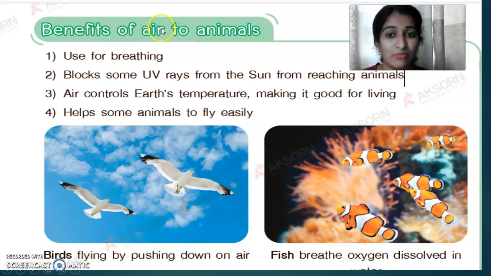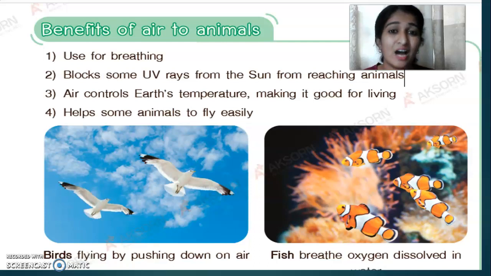Next, benefits of air. We all know it's used for breathing. Also it blocks UV rays from the sun. We all know the sun has harmful ultraviolet radiation. Air acts as a blanket for protecting the earth from the UV rays from the sun.